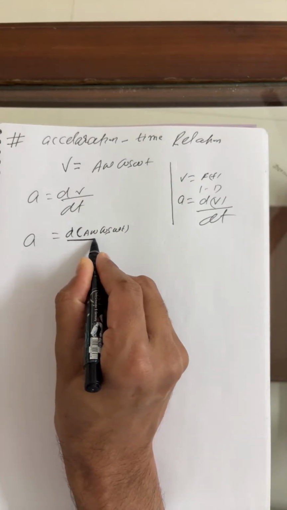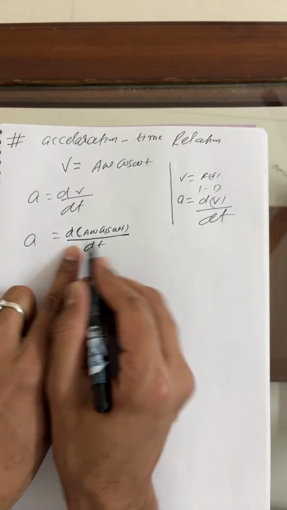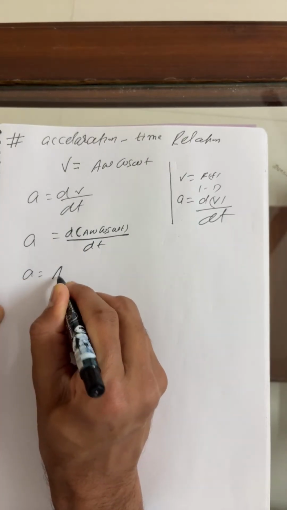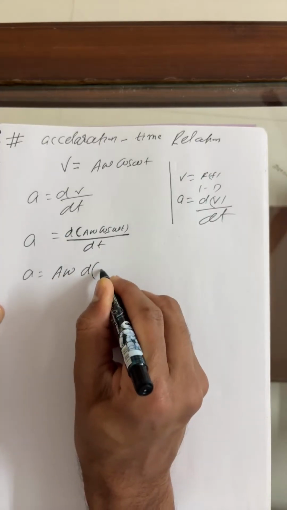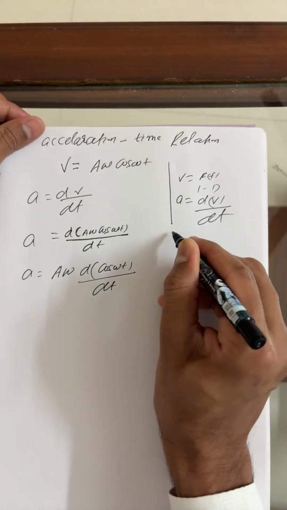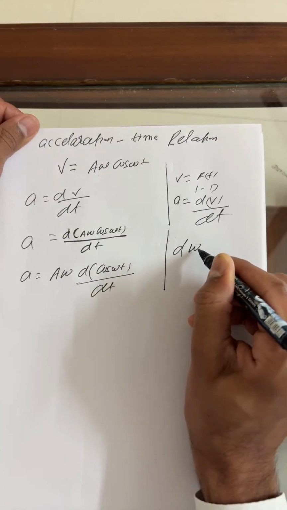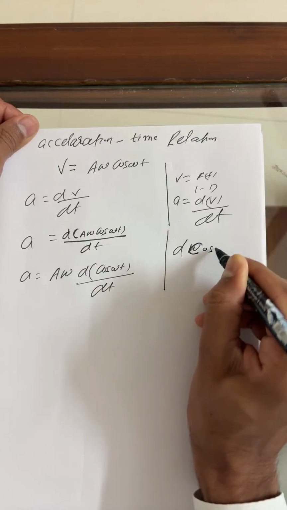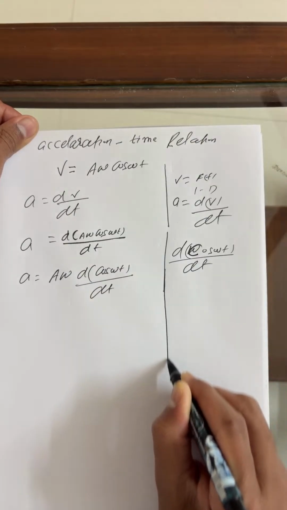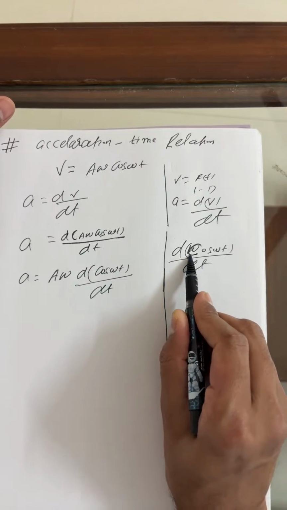Now, student, again I'm explaining here what the chain rule is. A omega is a constant, so you can take it out. There is no change. So this is the differentiation of cos omega t upon dt. As I said previously as well, you can write it once more here: cos omega t. I hope you are in 12th class, but still I'm repeating here. What is the chain rule? Student, you have to do first the primary function differentiation.